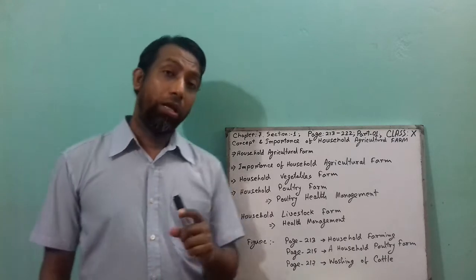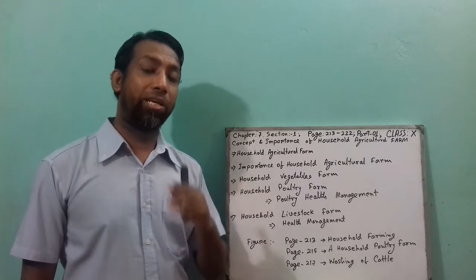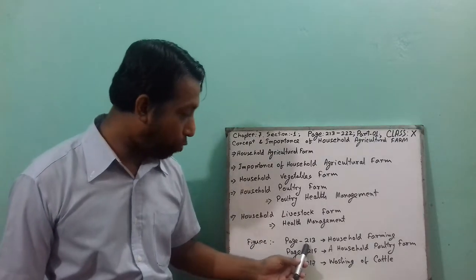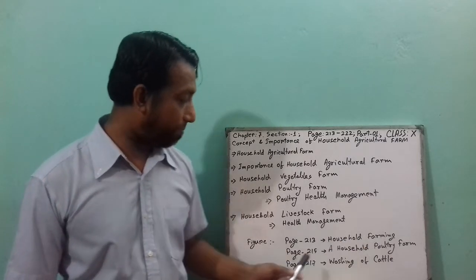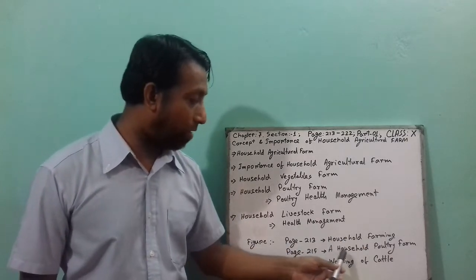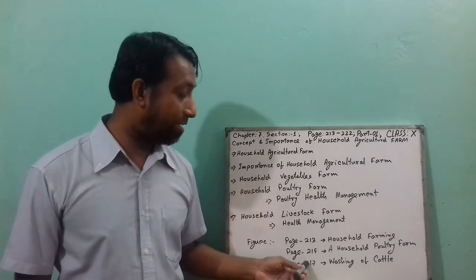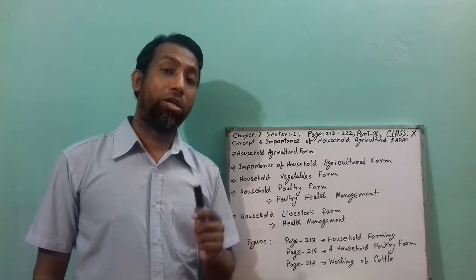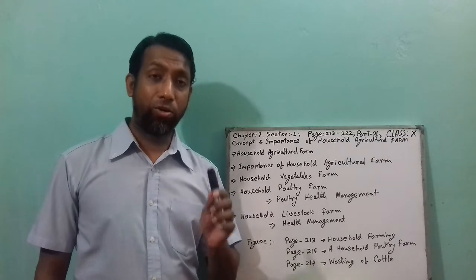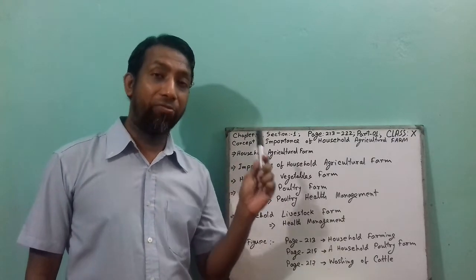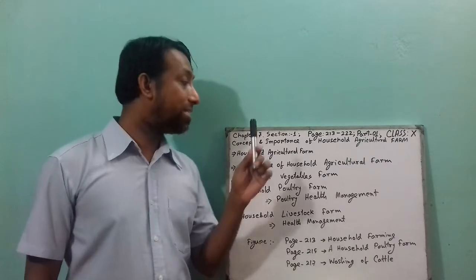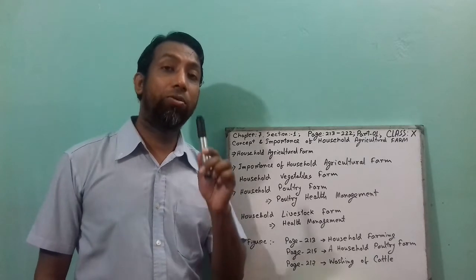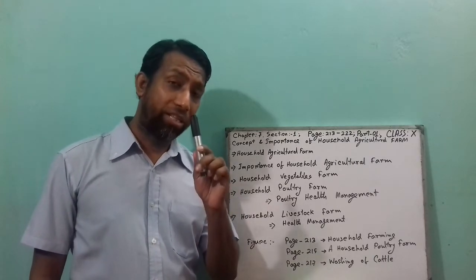Now, if you go to your textbooks, you can observe three figures, which are page number 213, a household agriculture farm, page number 215, a household poultry farm, and page number 217, washing of cattle. This is very important for your CQ question. I always told you, when you take your textbook, underline every page, each line, for MCQ questions, even for CQ questions as well. So this is very important.